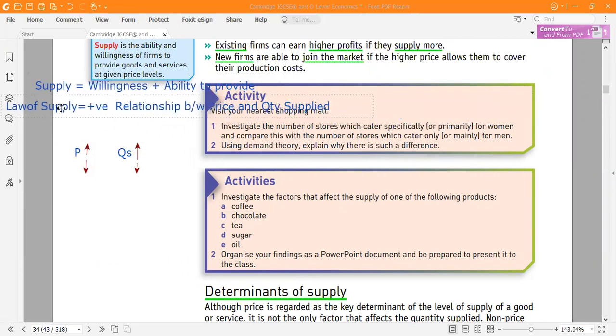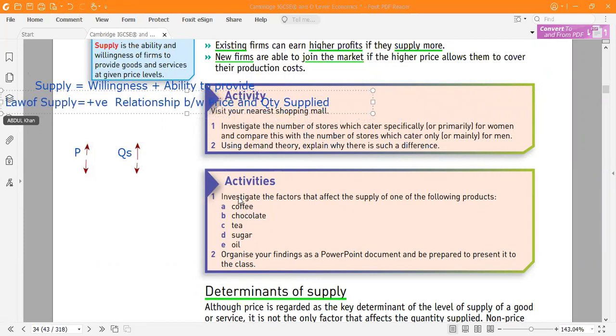Another thing is an activity: investigate the factors that affect the supply of one of the following products: coffee, chocolate, tea, sugar, oil. This is a physical activity you have to do in the class. Right now we cannot do it.